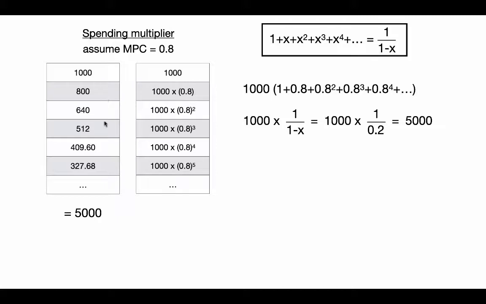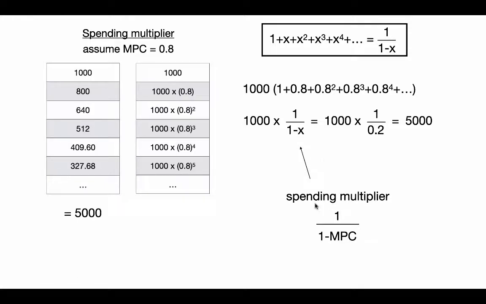Obviously that's the absolute maximum that we would get from the sum, because we're assuming we get an infinite number of terms here and it's going to get very small, but we're summing up these infinite terms to get $5,000 in this case. And so this value here, that's going to be our multiplier.